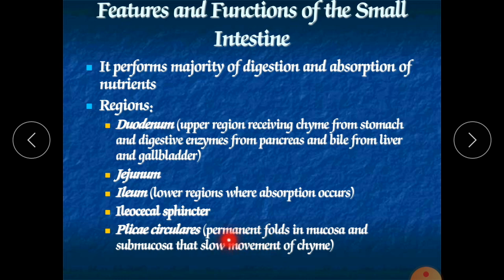As we found rugae in the case of the stomach, rugae are folds, and they are responsible for the development of movement waves. Whatever waves are responsible for peristaltic movement are produced by these plicae circulares. So for the movement of our small intestine, the plicae circulares are responsible.